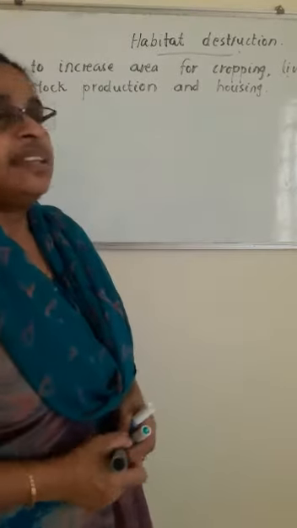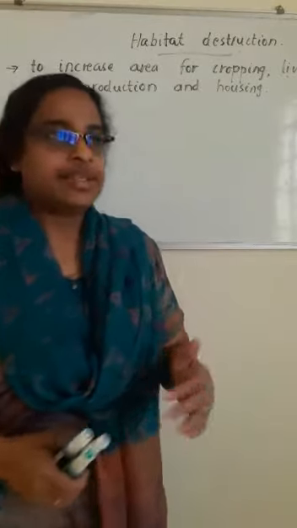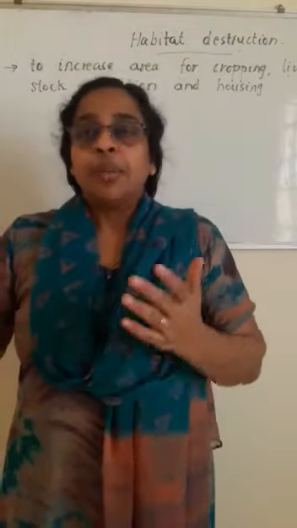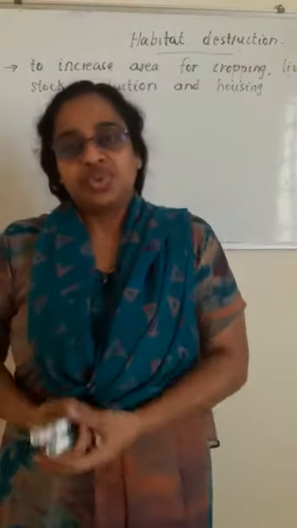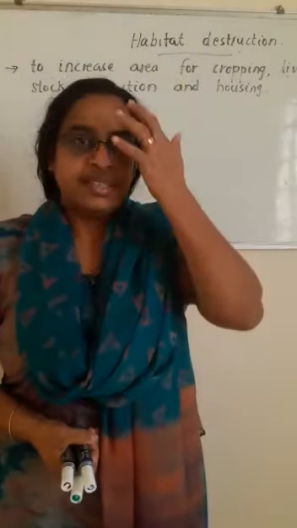And another reason is, we know that as the population increases, more houses have to be built. So what happens? We need more natural resources. One of the natural resources, we can say, is metal. And you have learned in chemistry how it is extracted, is it?